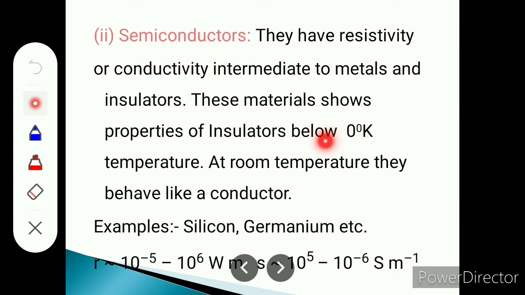At 0 degree Kelvin temperature, they will work as an insulator. At the same time, at room temperature, they will behave like a conductor, and therefore such materials are known as semiconductors. Examples are given: silicon, germanium.